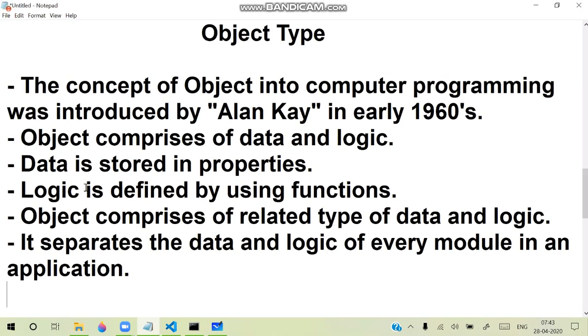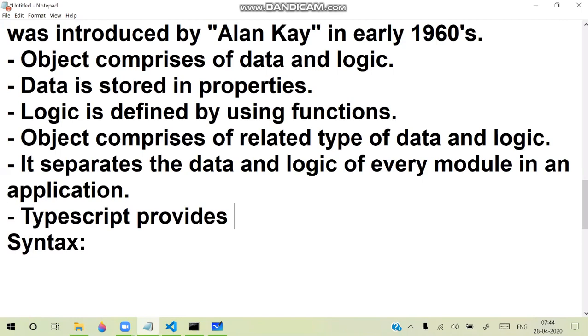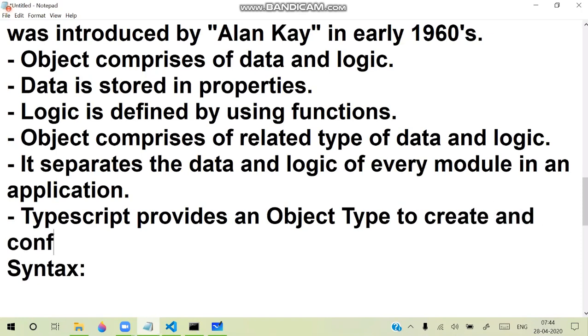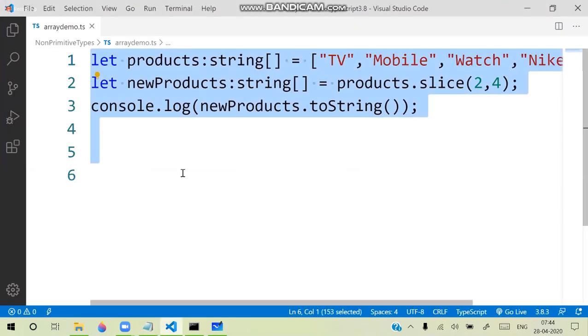Data is kept in properties and logic is defined in functions. And how is an object created in Typescript? Typescript provides an object type to create and configure objects. That means how we can create and configure an object.